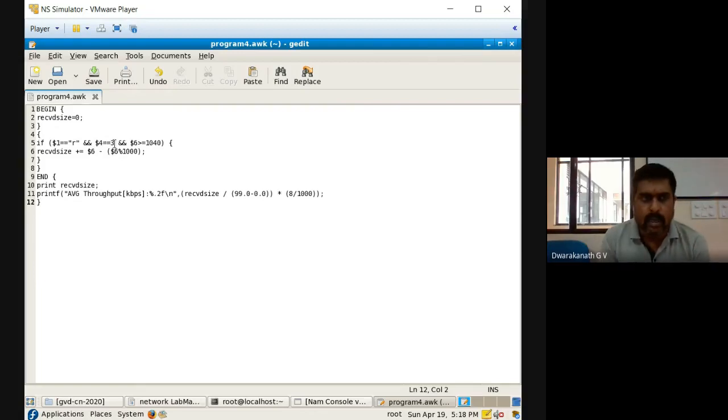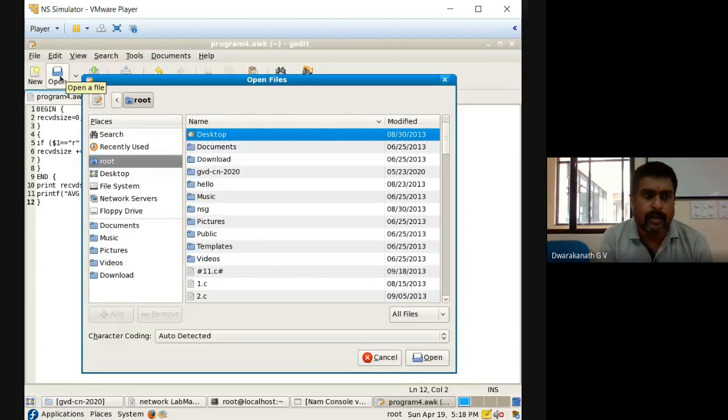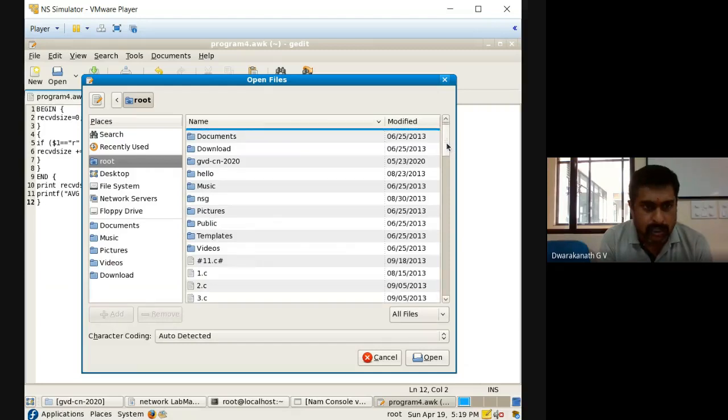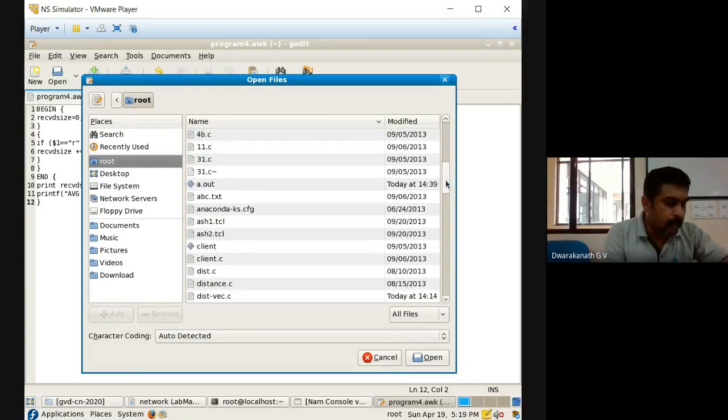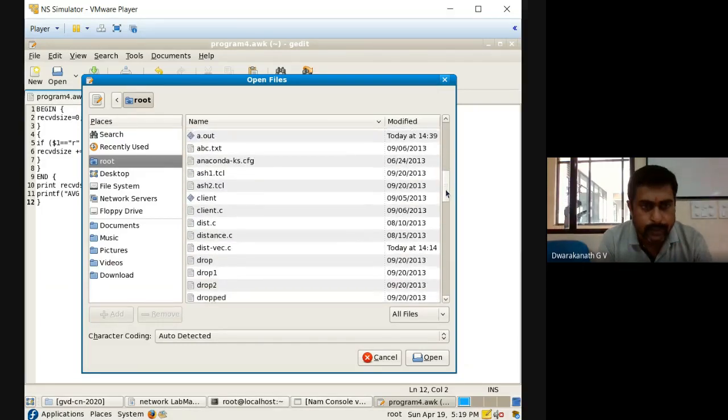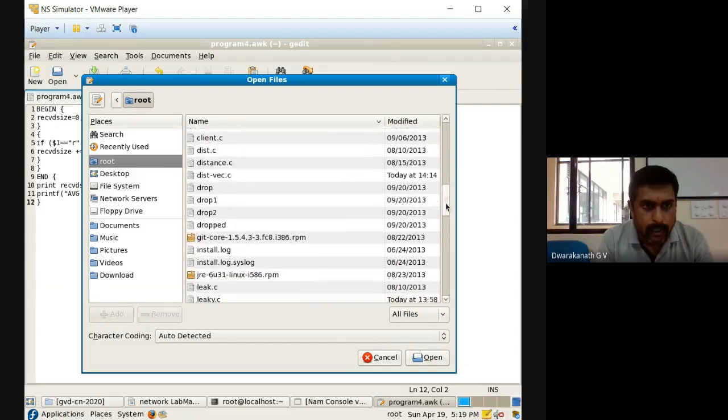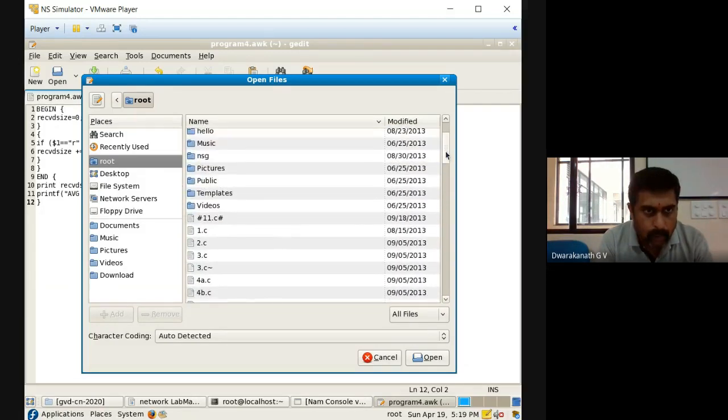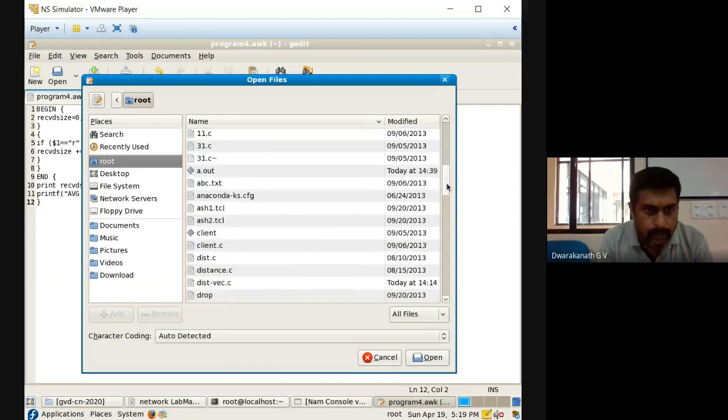So for this, what you have to do is watch that particular TR file. So how will you watch that TR file? Back. I think we are at root only. Yes.